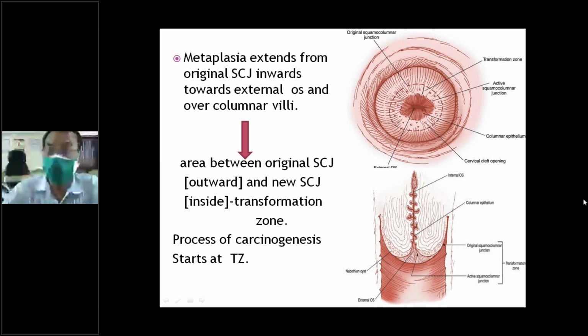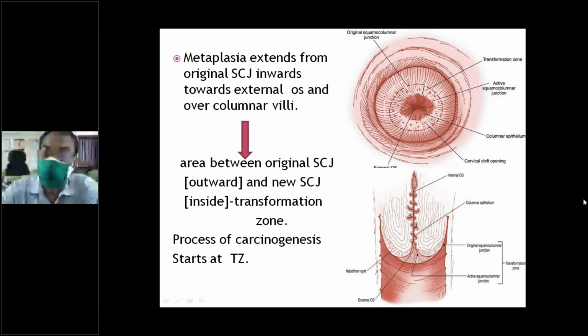The cells beneath this transformation zone are transformed into abnormal cells, which we call dysplastic cells. This is also for malignancy. This is the original squamocolumnar junction and this is the active squamocolumnar junction.